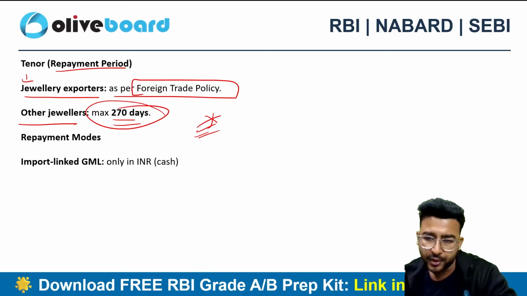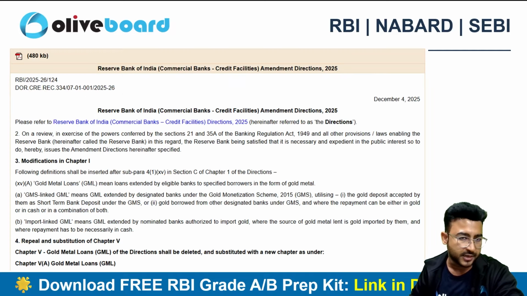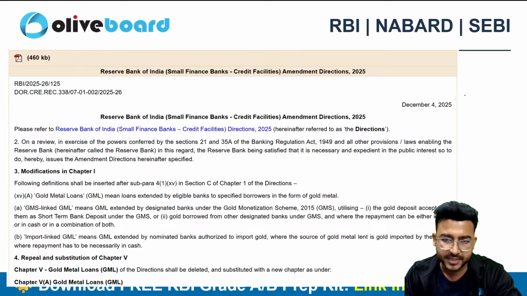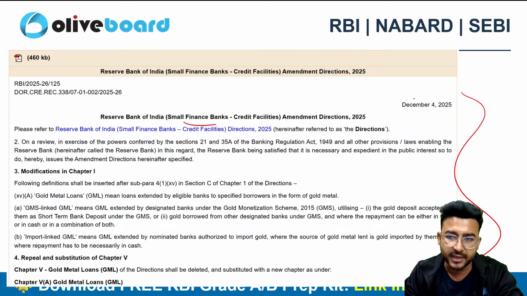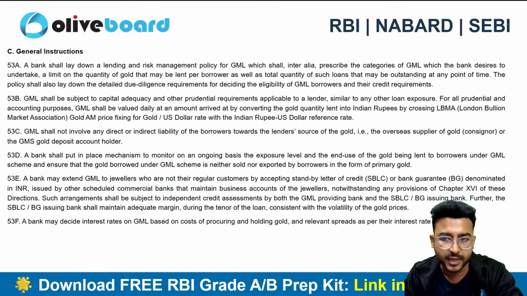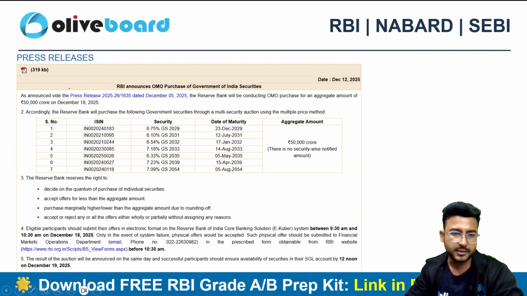Now, this is important for your examination. The 270-day limit is definitely important for your examination, right? The same thing is also written for small finance banks in one more circular published on the 4th of December 2025. You can check later, everything is the same. The 270-day timeline will be important, right?